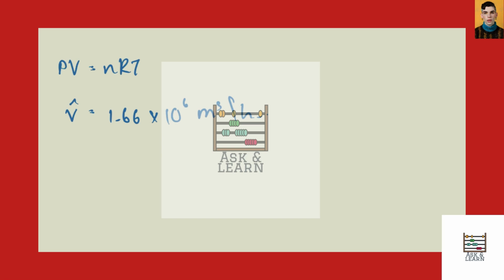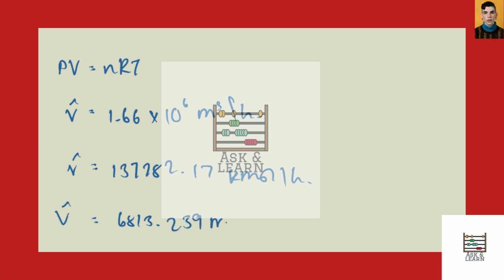Following on from this, we can calculate the molar flow rate of the gases. So the second molar flow rate we can calculate is 137782.17 kilomole per hour. Moving on, we have the volumetric flow rate of gas leaving the furnace now. That is 6813.239 meters cubed per hour.